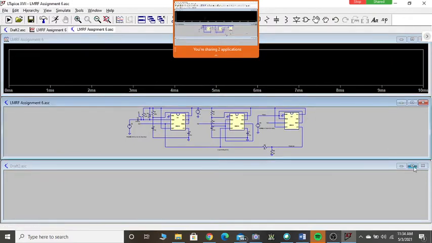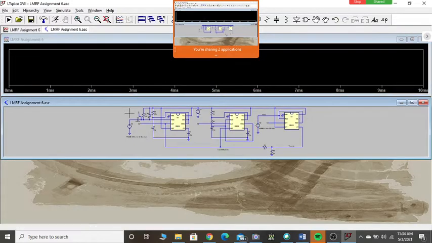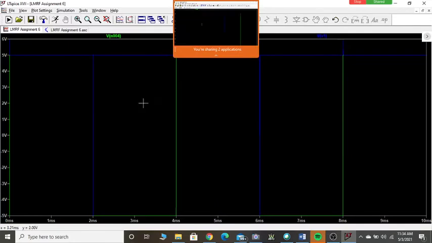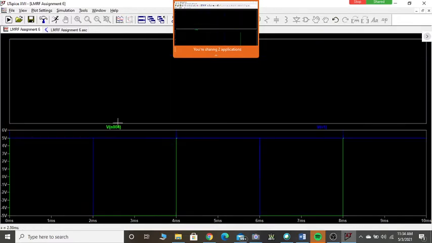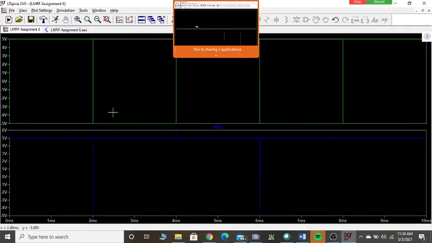If I run, can I see the waveform at the input and the trigger? Let me separate it into two different planes. Can you see the spikes?